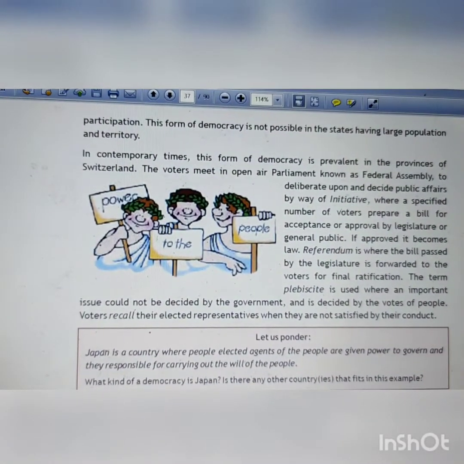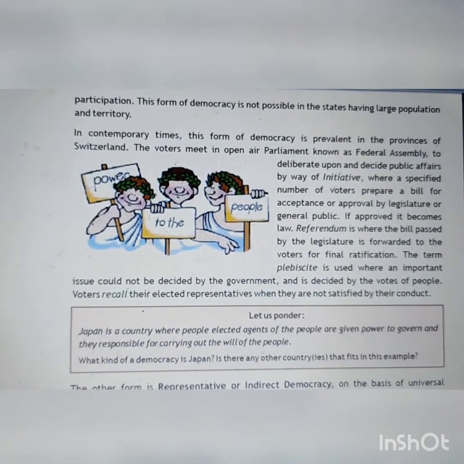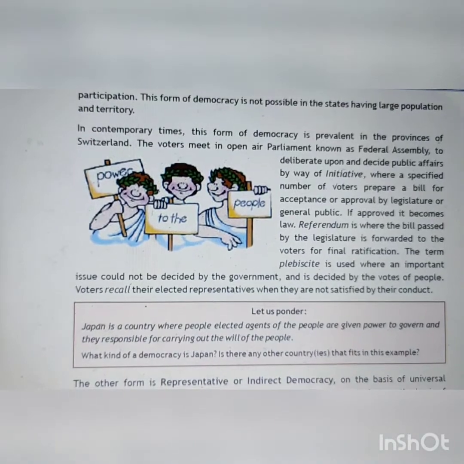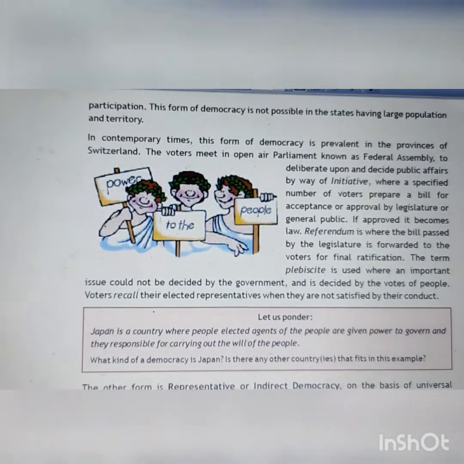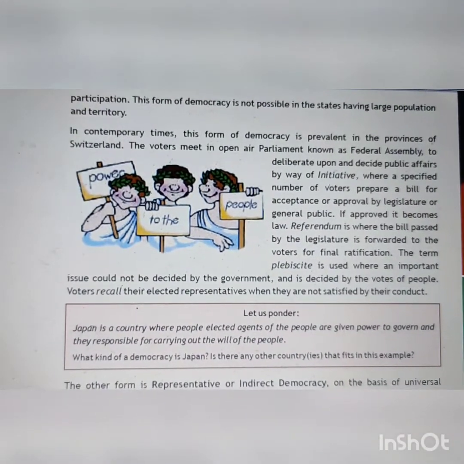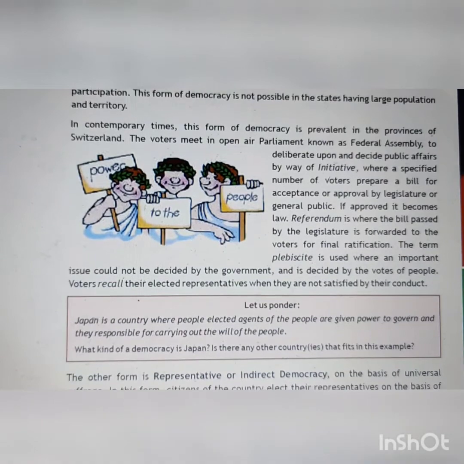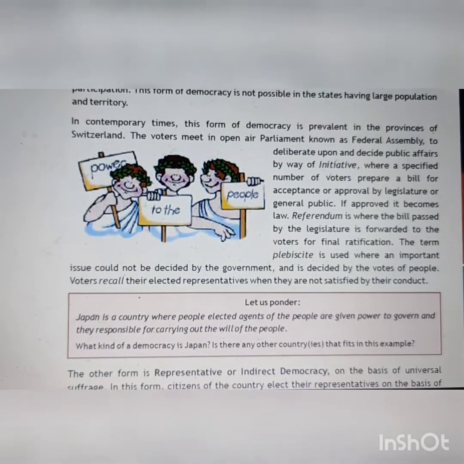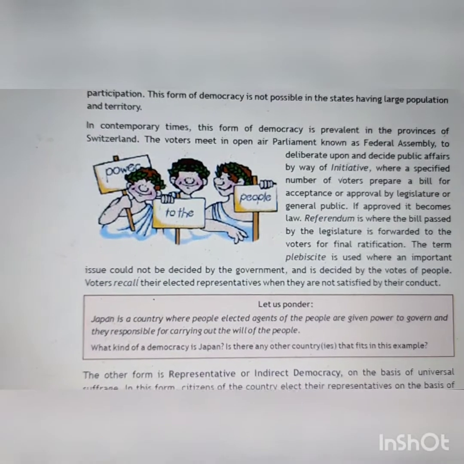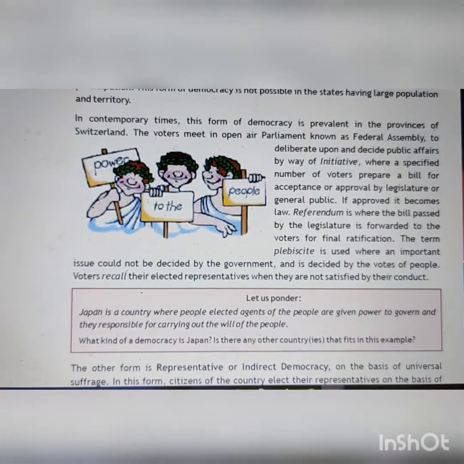This form of democracy, the direct form of democracy, is not possible in today's life, because there is a huge population that states have, right? And the life is also going on at a very fast rate. So this form of democracy is not possible for the states that have large population and territory, because all that large population will not be able to collect at a particular place and at the same time.